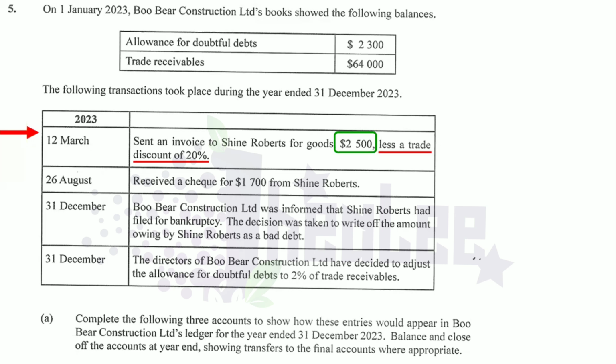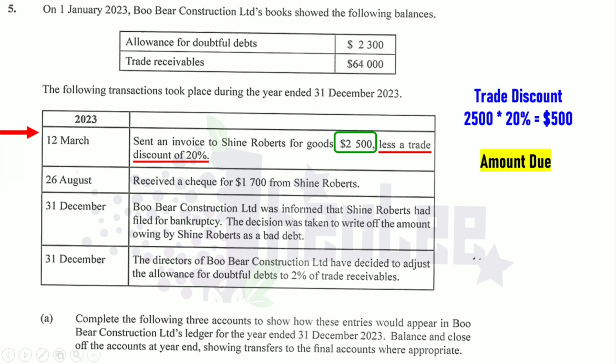So from these details, we need to determine what is the actual credit sales to Shine Roberts for March 12 based on this transaction. So first thing we'll have to do is to take out our trade discount, where the trade discount is calculated by multiplying 20% of the 2,500, and that gives us a trade discount of 500. Now the trade discount will be subtracted from the value of the goods of 2,500 to give us the amount that is due.